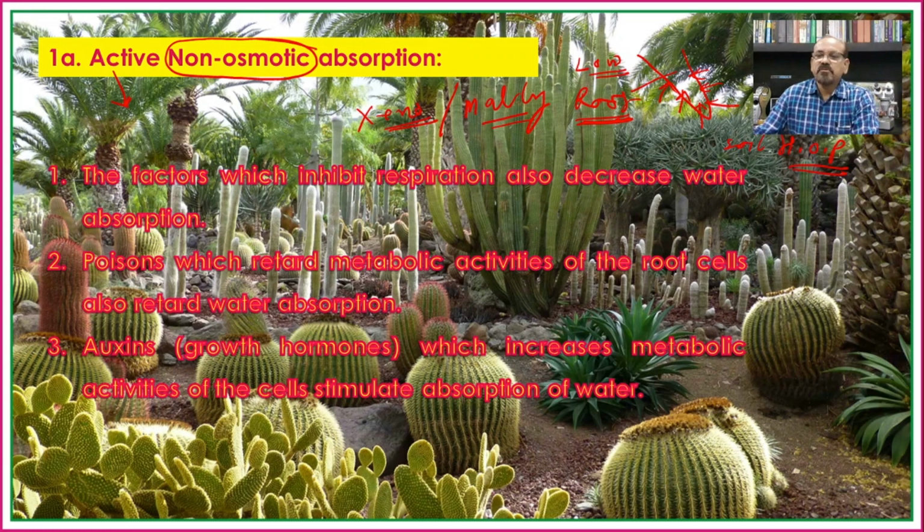It means that the osmotic pressure of the soil is always higher in such types of places. Then also the water is absorbed from the soil by the roots. So what factors are there through which we can easily understand that even then there is absorption of the water against the osmotic gradient? The first one is that the factors which inhibit respiration also decrease water absorption.